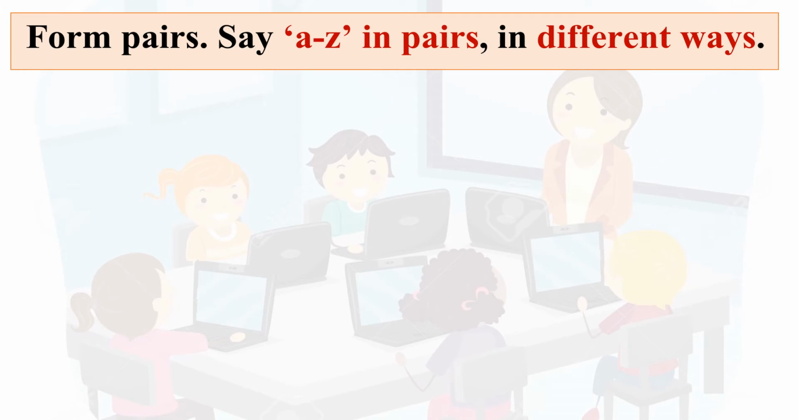Next activity. Now we have seen Yash, Sukhada and John. They have practiced all these on their own. Okay, but here what is the activity? Form pairs. Pairs means you have to do this activity with somebody else. So two people together. That is known as pairs. So what is the activity? Say A to Z in pairs in different ways.